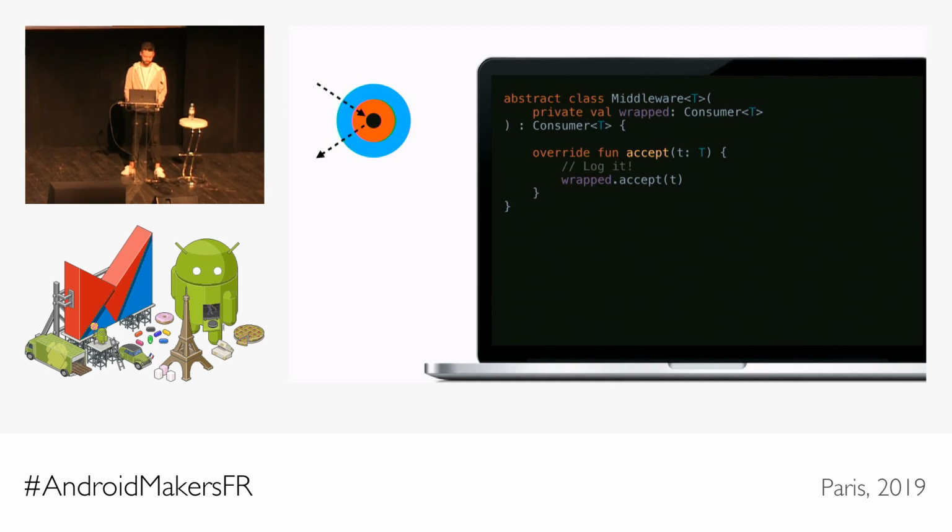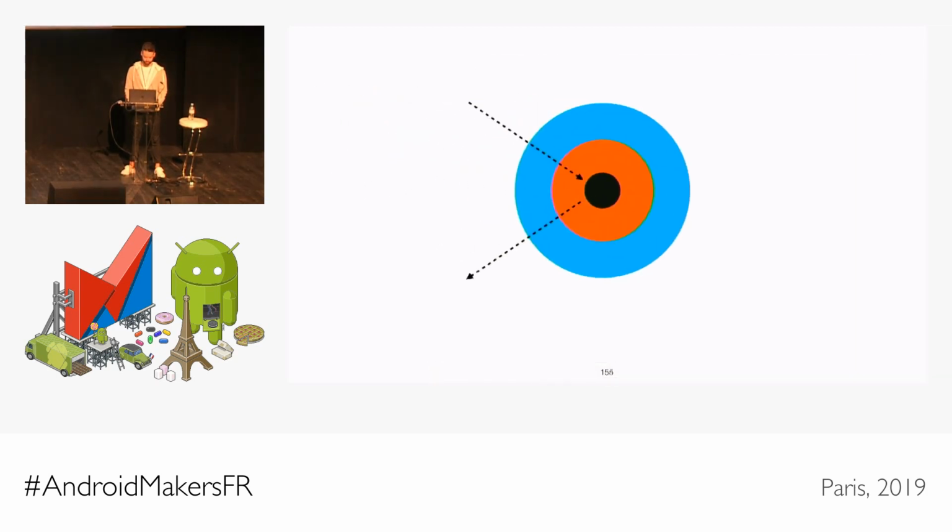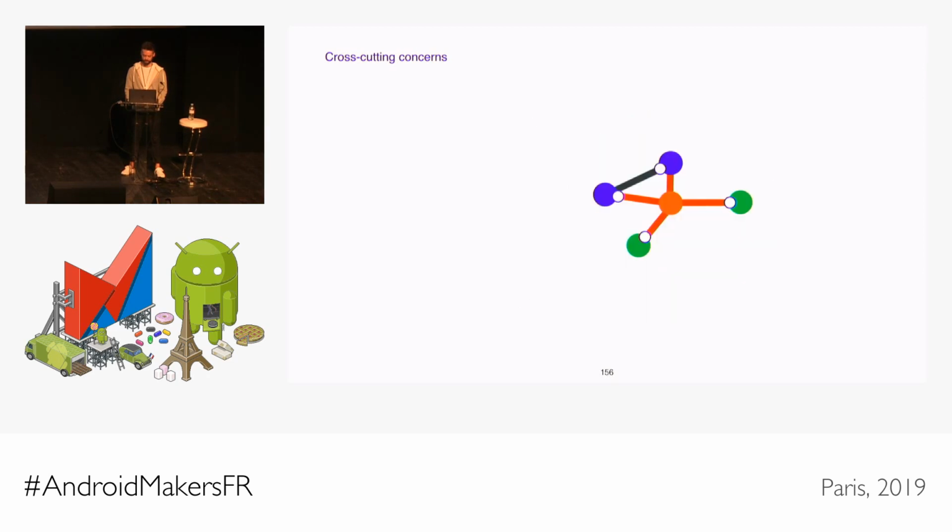Or another cool thing is that you can have a time trial debugger where you can go back in time and replay your state changes. For that, you definitely need to save the element first somewhere, and you could do it here. And again, you can compose these layers. So since we already said that all our reactive components are consumers, it means that we can automatically add logging and time trial debugging functionality to all of them. And we actually have a working time trial debugger that you can find in the library. And it works just as much with state machines as with any other object that implements consumer interface.